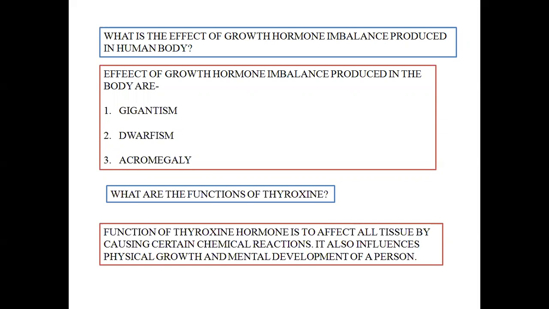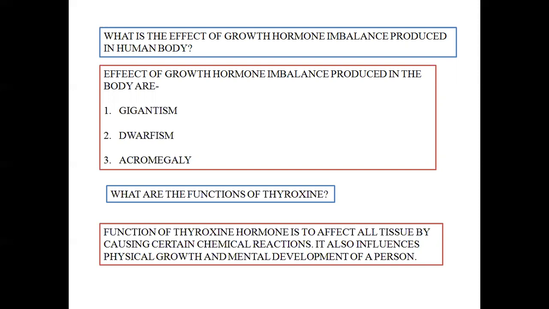During gigantism, the growth hormone produced in our body is produced in excessive amount during the growing years. As a result, the length of the leg, the length of the hand, even the entire length of the body increases beyond the normal level that generally occurs in a child at adolescence period.